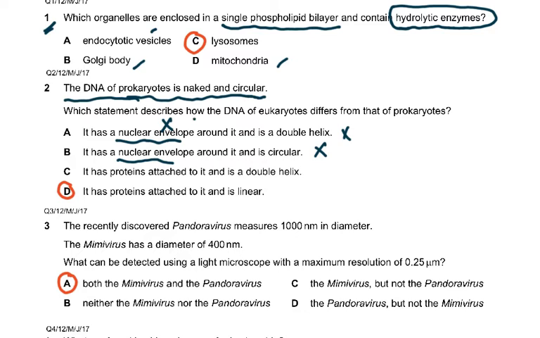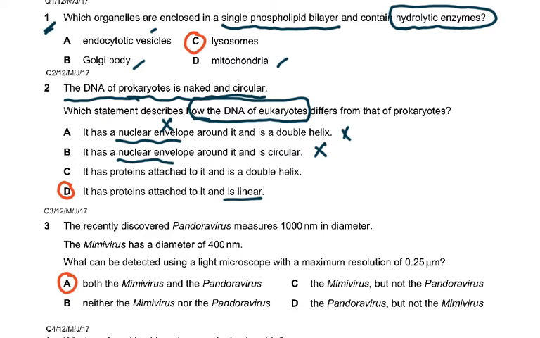Which statement describes how the DNA of eukaryotes differs from prokaryotes? Now this is where you don't read this. So the answer was D because it has proteins attached to it and is linear. Please remember both eukaryote and prokaryote are double helix. So double helix C was wrong because both are double helix.